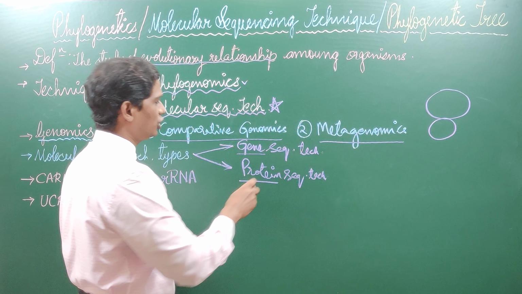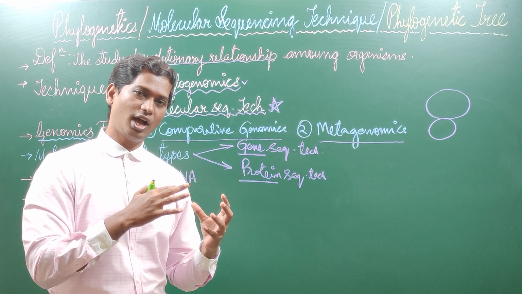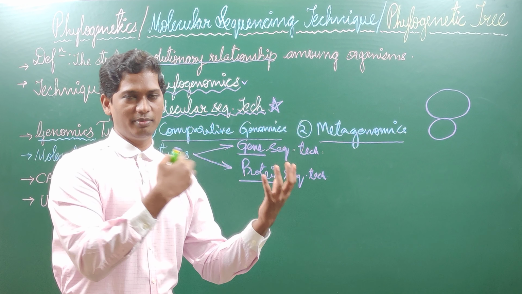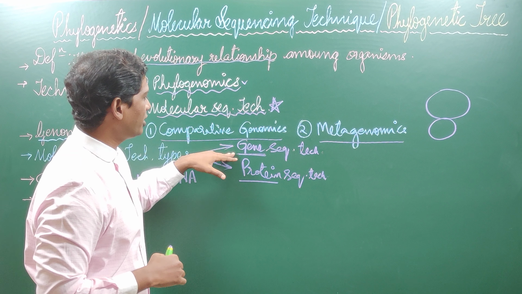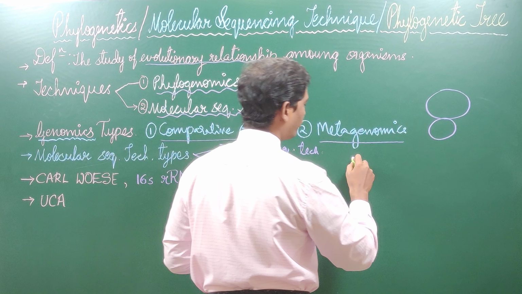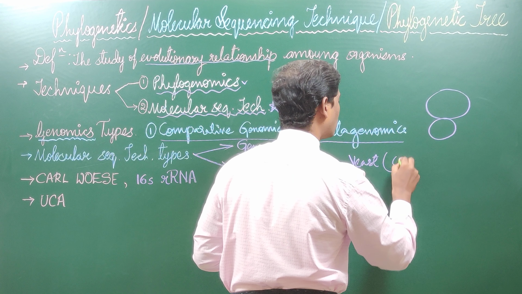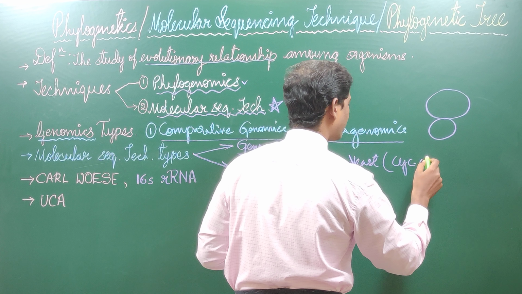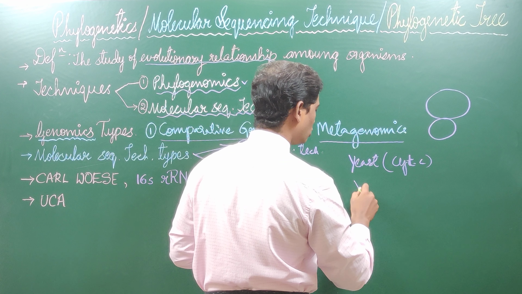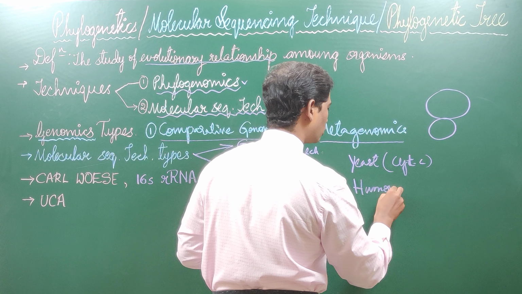Okay, I want to take the gene here. I am taking the gene of humans and the genome of yeast. I want to study the evolutionary relationship between humans and yeast. First I will take the genome of yeast. In yeast, I will take the gene cytochrome C. And in humans also I will take the gene cytochrome C.